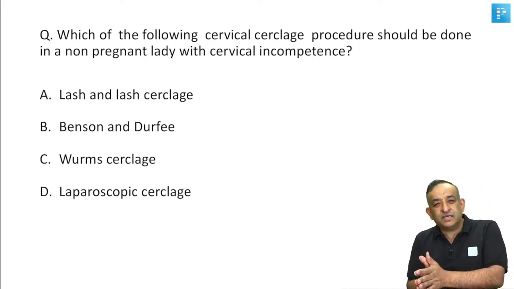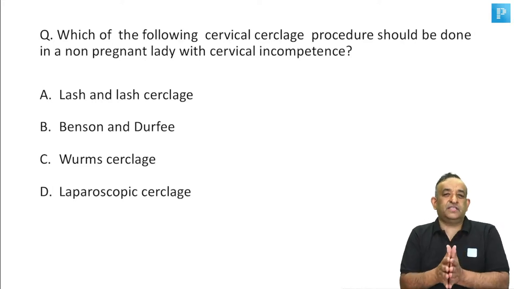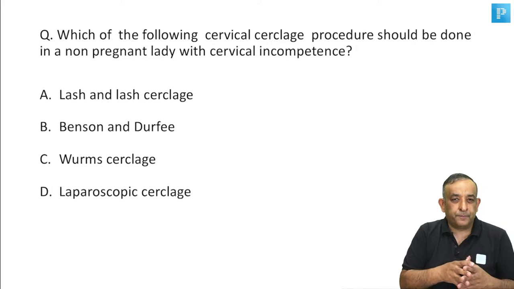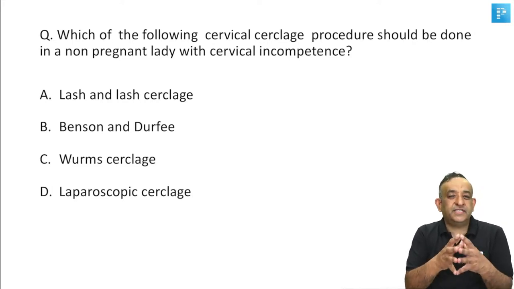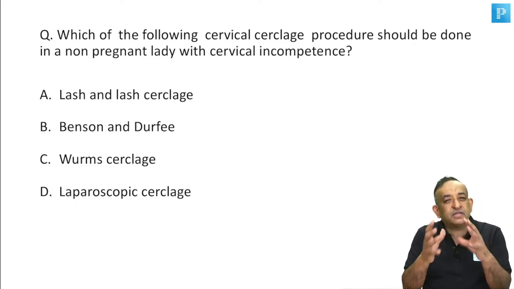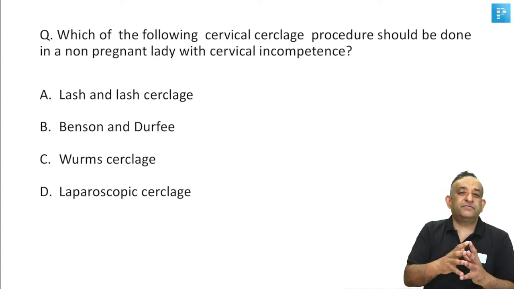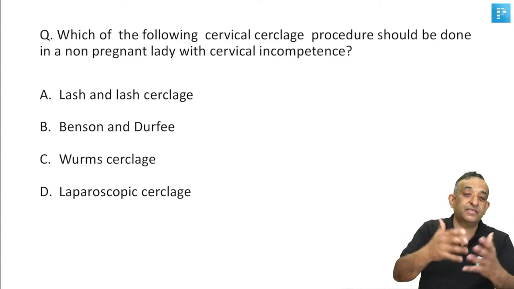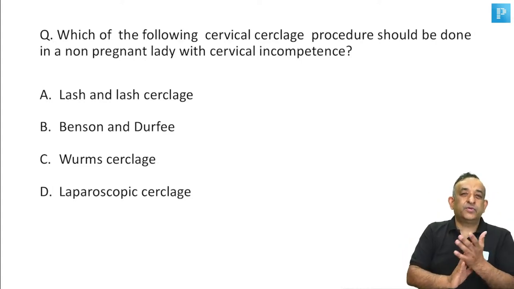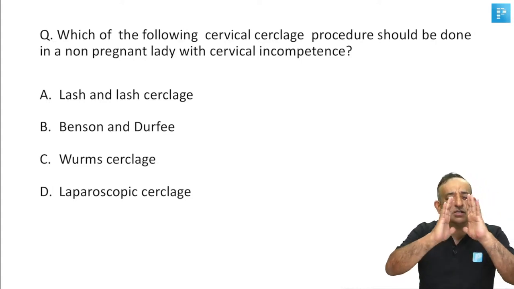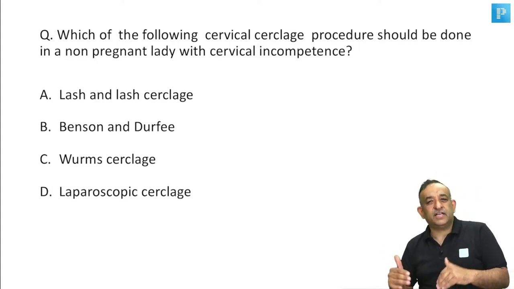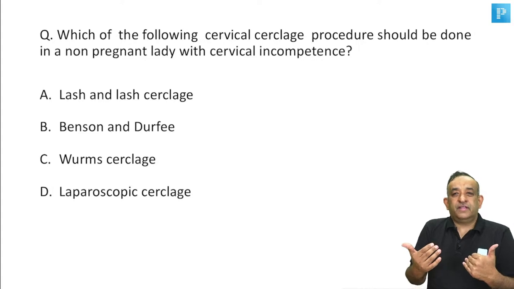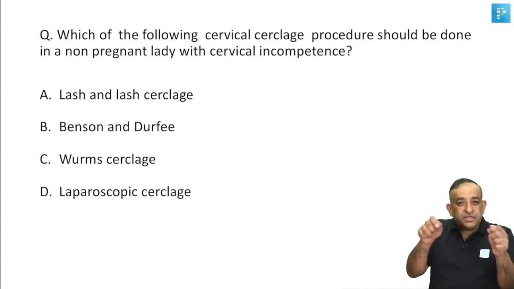Now, vaginal cerclage, abdominal cerclage. Some of these cerclages which are difficult to do from the vagina are easier done from the abdomen. Most of us vaginal surgeons can do all the cerclages from the vagina. Even a high cerclage we can do from the vagina. We can open the vault, get into the peritoneum and put a high cerclage through the vagina. So do not get into this big confusion about whether to do it vaginally or abdominally. If you're a good vaginal surgeon, you can do all the cerclages vaginally, or you may feel it's easier to open the abdomen and put a cerclage.